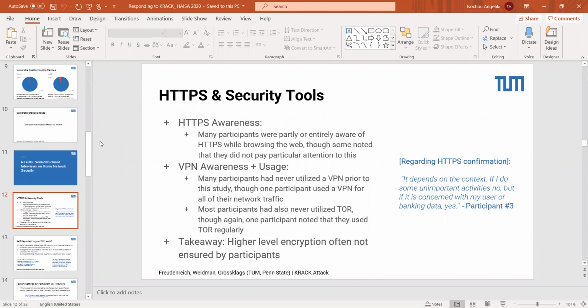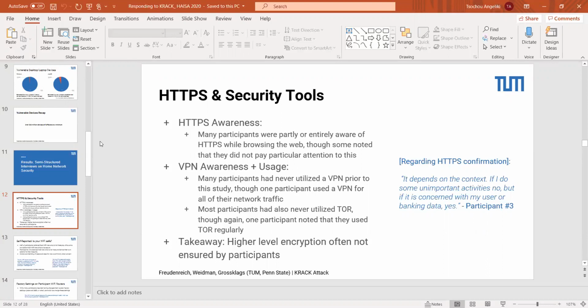Of the participants we talked to, many of them were at least partly or entirely aware of HTTPS, though some noted that they didn't pay particular attention to this. As participant 3 noted, as we have on the right, it certainly depends on the context. If I do some unimportant activities, no, and that's no as in not caring so much about HTTPS versus standard HTTP. But if it's concerned with my user or banking data, yes, this is something that I keep in mind.